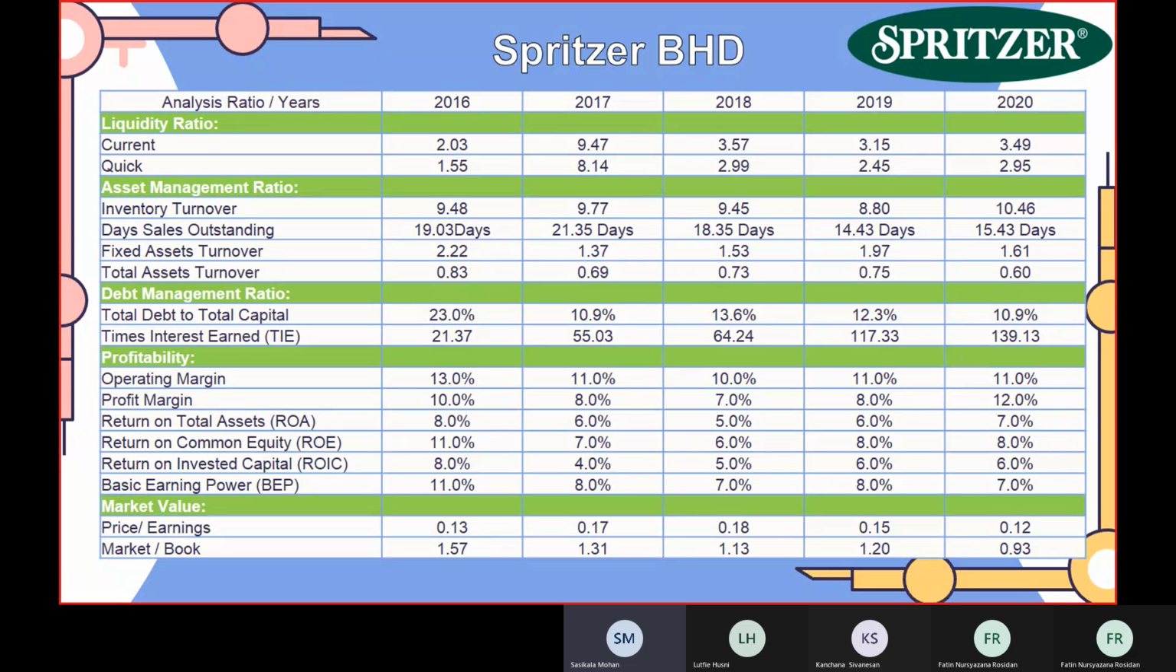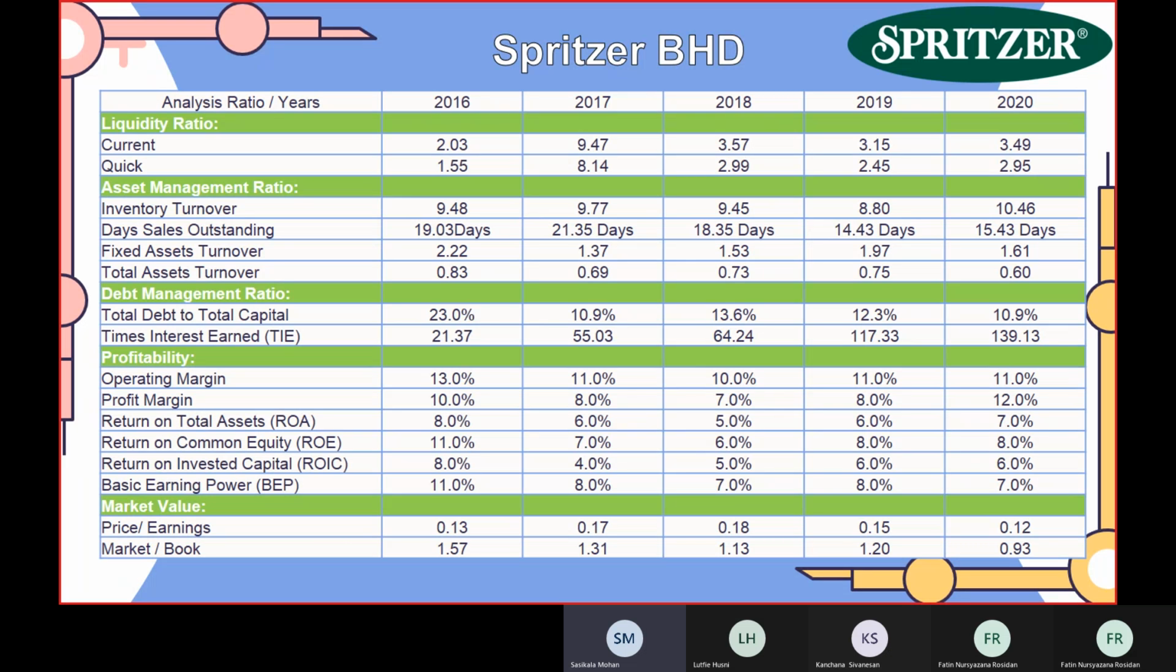Fixed asset turnover, the highest is 2016 with 2.22. Total asset turnover, the highest is 2016 also with 0.83. Total debt to total capital, highest is 2016 with 23%. Times interest earned, highest is 2020 with 139.13. Next, operating margin, the highest is 2016 with 13%. Profit margin, the highest rate is for 2020, that is 12%.